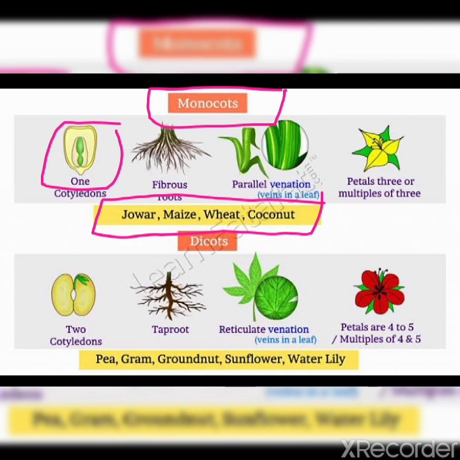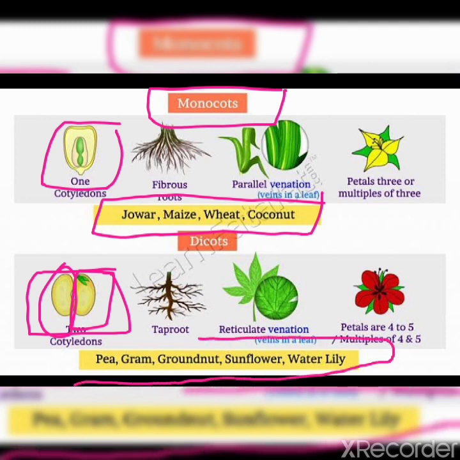Now, dicotyledon plants bear seeds with two cotyledons. You can see in the figure there are two cotyledons. And examples of dicotyledon plants are pea, gram, groundnut, sunflower, water lily, etc.